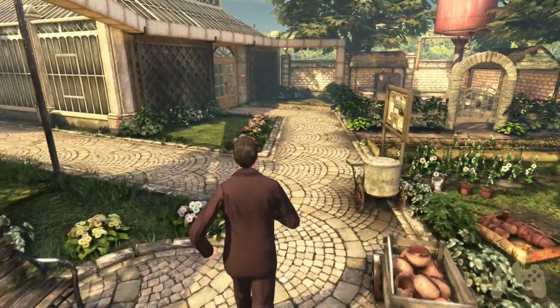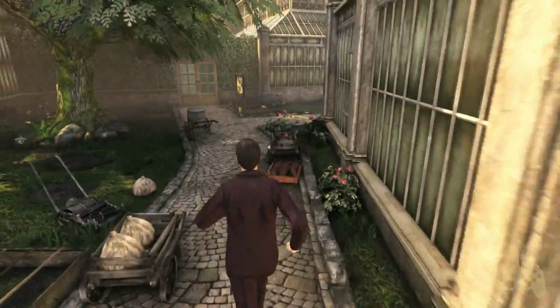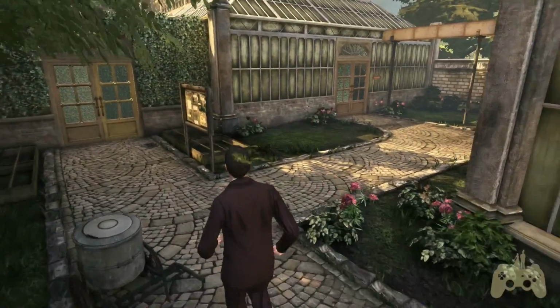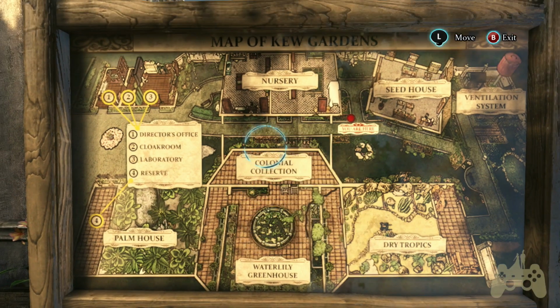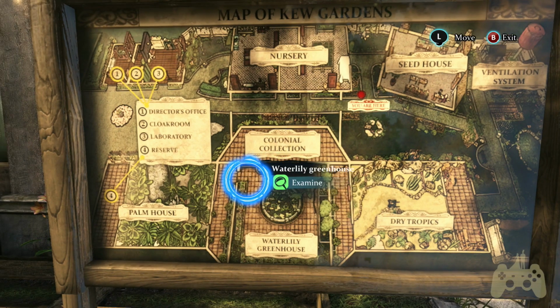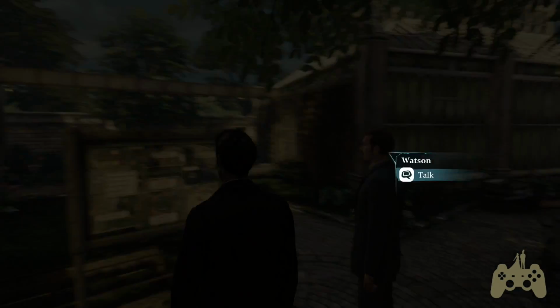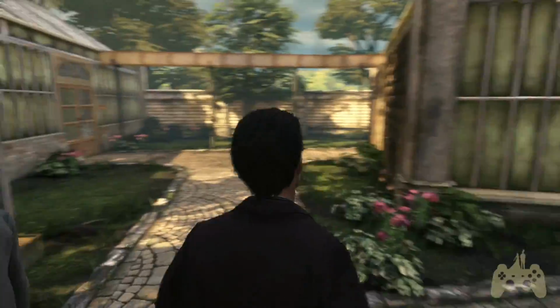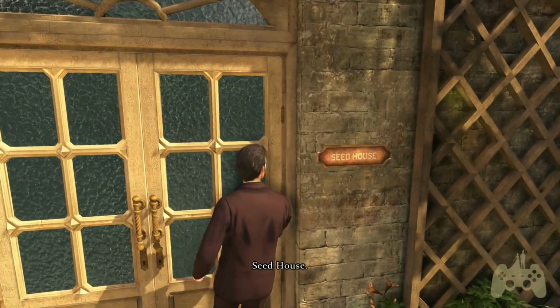Let's do this first. So he was in the Colonial Collection. And one person, remember that when they opened the window they could see him? Remember that part, you guys? So Seed house. Yeah.